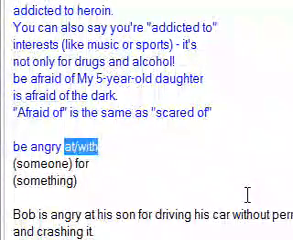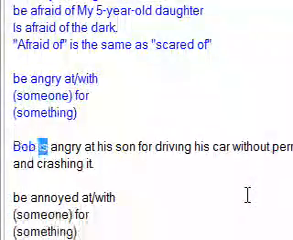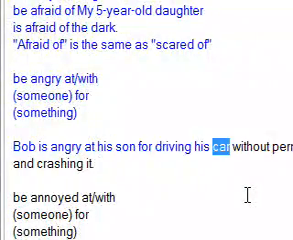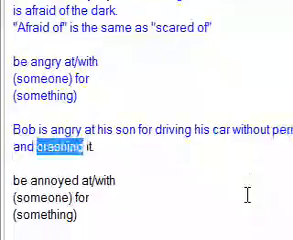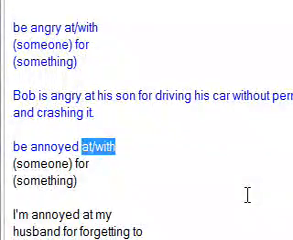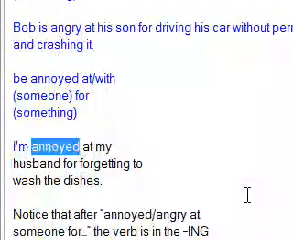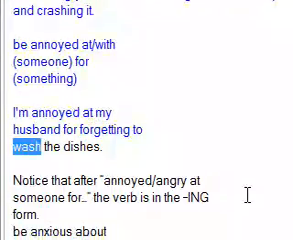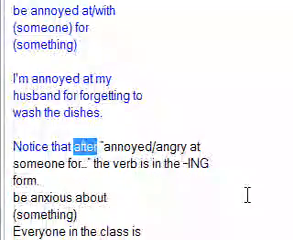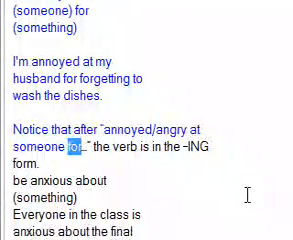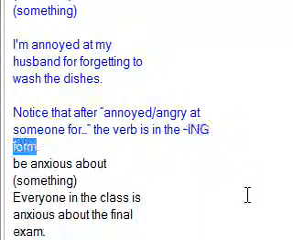Be angry at/with someone for something. Bob is angry at his son for driving his car without permission and crashing it. Be annoyed at/with someone for something. I'm annoyed at my husband for forgetting to wash the dishes. Notice that after annoyed/angry at someone for, the verb is in the ing form.